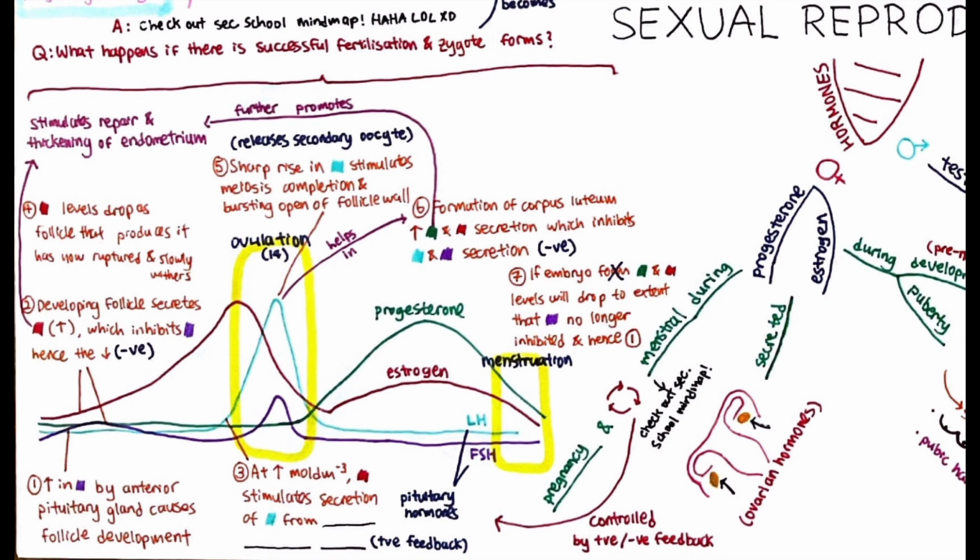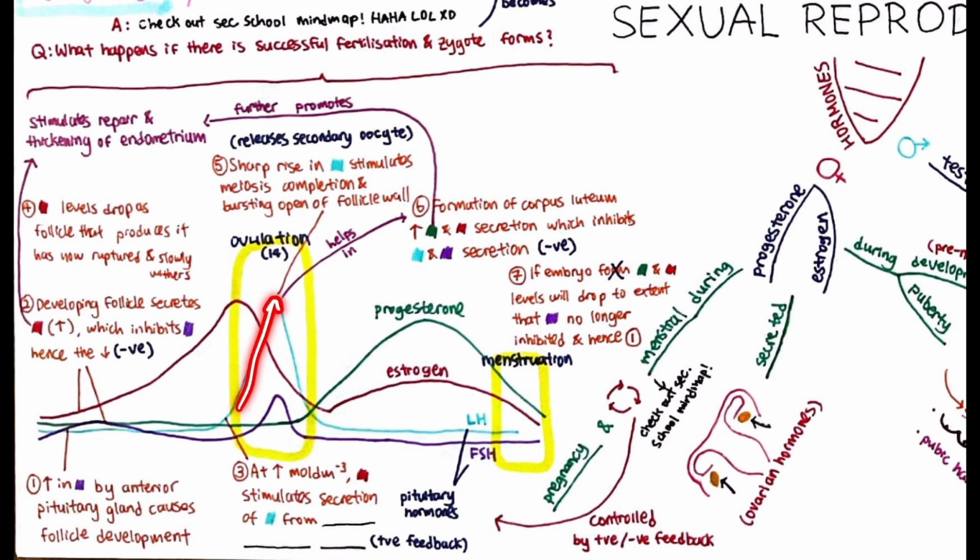And where is this luteinizing hormone secreted from? You guessed it. Just like the follicle-stimulating hormone, it is secreted by the master pituitary gland, the anterior pituitary gland to be exact, which has intricate control over the release of all hormones relating to sexual reproduction as a whole. You can fill in these blanks yourself. The sharp rise in luteinizing hormone triggers the bursting open of the follicular wall and the release of the oocyte, which is now ready for fertilization. This period corresponds to the ovulation period, which approximately occurs 14 days from the start of the menstrual cycle.